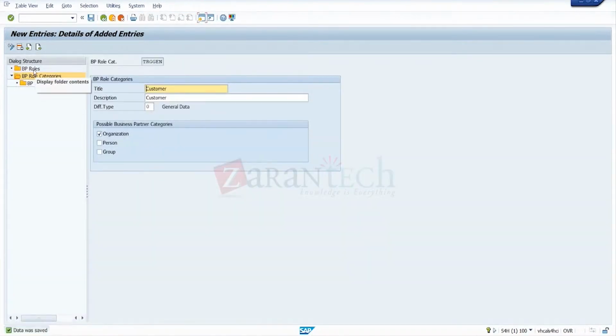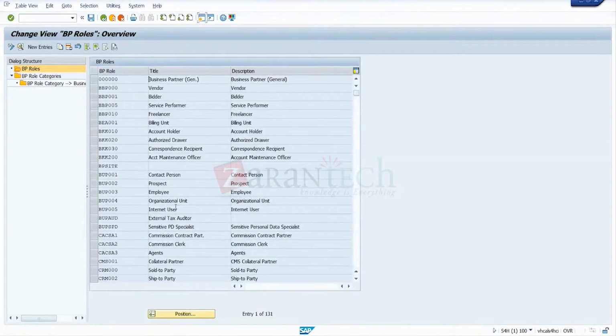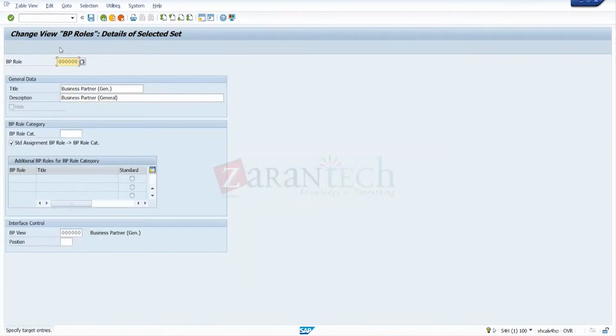Okay, now we'll go for the BP role. So now we can copy from the existing ones. We'll take the general role, go for the copy option, and now change this to your own role. So I'm giving TRG GEN.